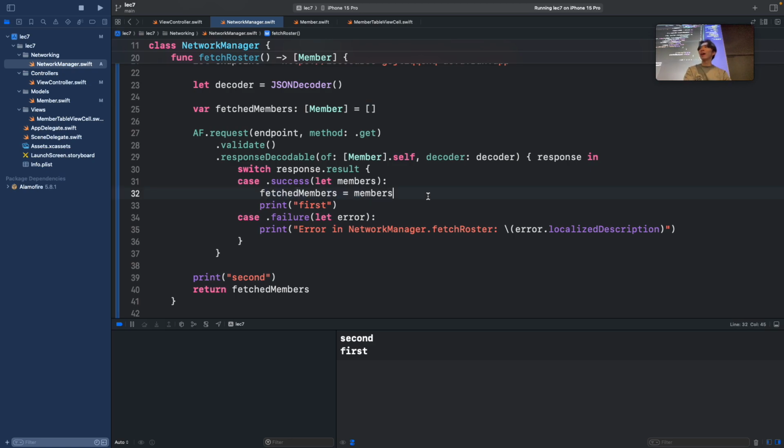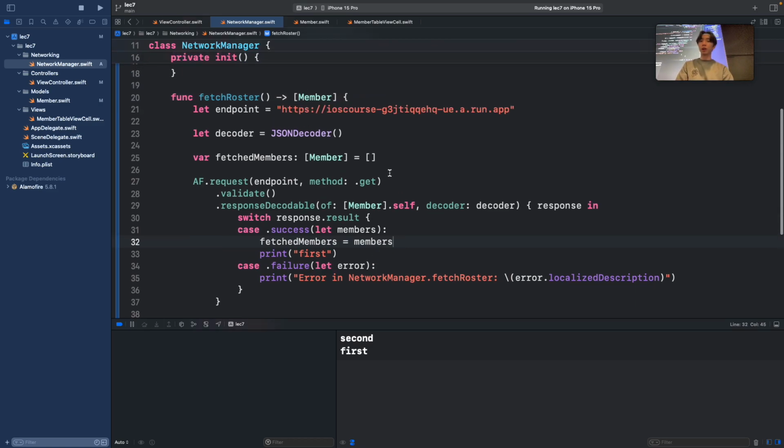Does anyone have any idea why it's doing that? Yes. In the other lecture, you mentioned that certain functions are completion based, so it's still fetching the data from the back end. Exactly, right? We don't know how long the request could take. And so in that case, we want to use a callback instead. So I'm going to introduce a callback.